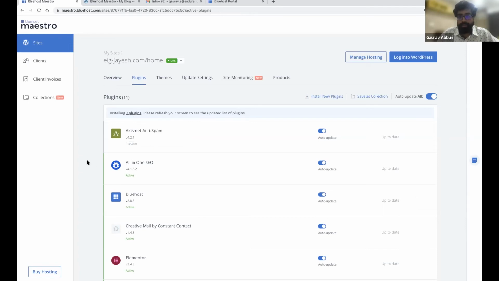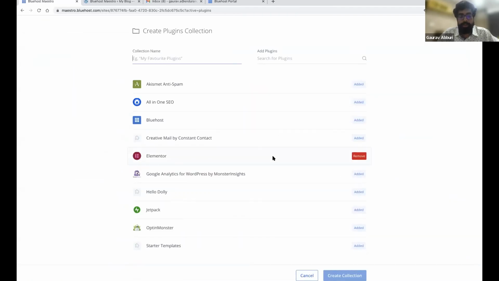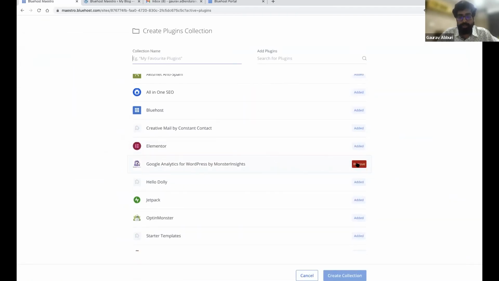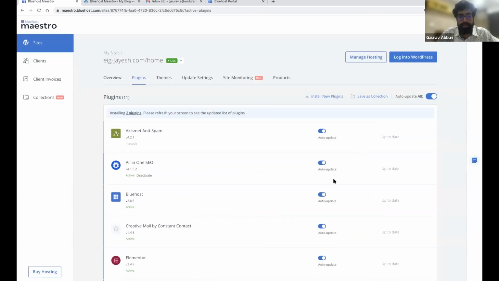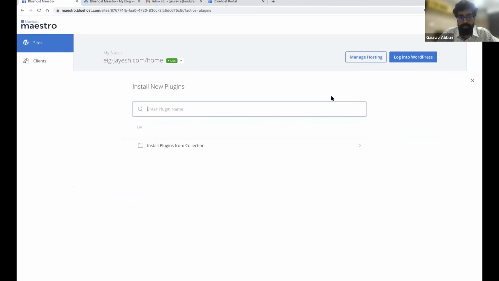And another thing is, let's say you already have a site that you have worked on, built, and you would want to save plugins from that site as a collection. So you can simply go to the plugins tab of that site and click on save as collection. So automatically all the plugins are added. You can also choose to remove any of these plugins when you're saving it as a collection. You can give it a name and then create a collection from there. And similarly, if you want to install new plugins from your plugins tab, you can click here.